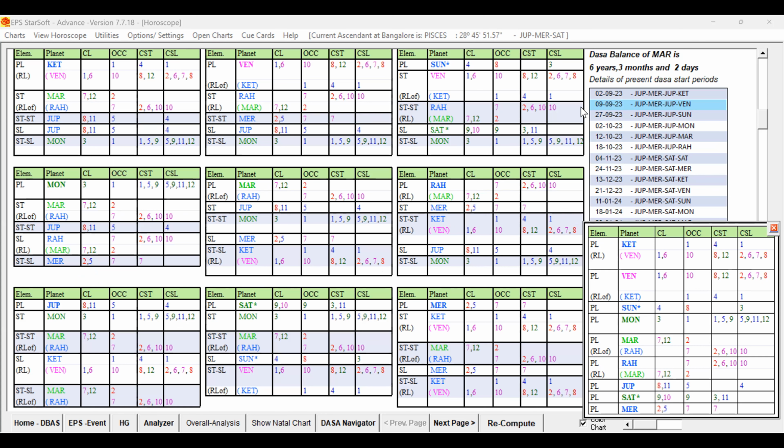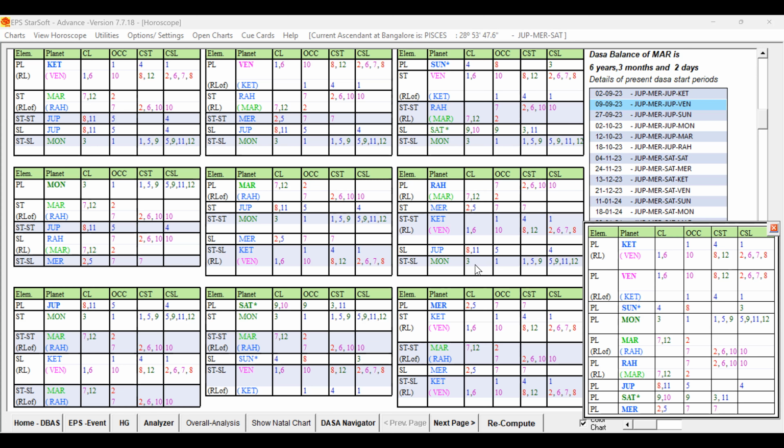At the time when he completed, he was running Sun Bhukti. Sun Bhukti star level is not good. You can see the fourth lord occupying the eighth house itself. The star lord is weak, pink shade. And the sub-level planet is supportive, but this star lord is not good. And importantly, a favorable key planet Moon is not playing role at the primary level, only in the supports.